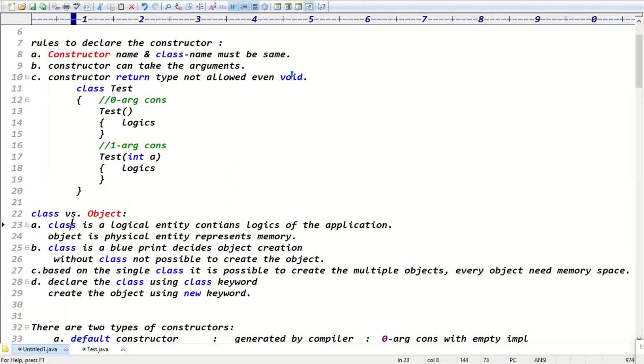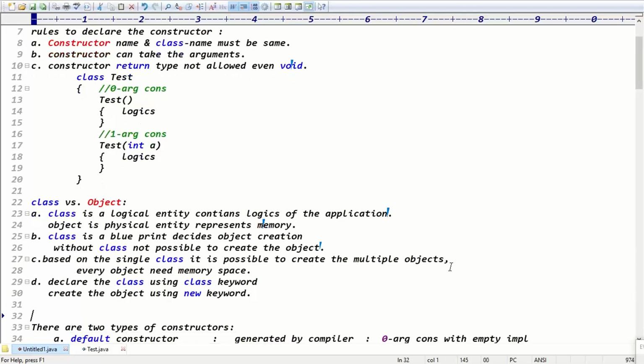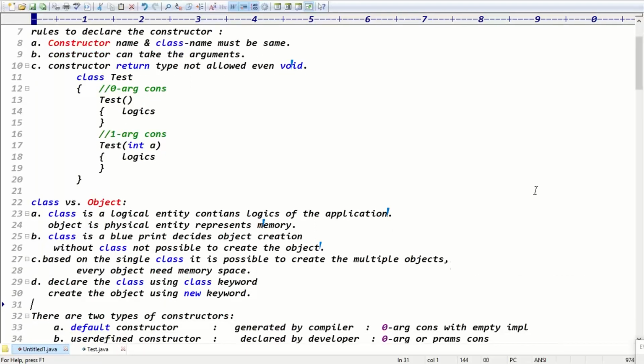Class is a logical entity that contains logics, because variables, methods, constructor are all used to write the logics of the application. Object is a physical entity, it represents memory, right? And a class is a blueprint, it decides object creation. Without a class, it is not possible to create the object. Based on a single class, it is possible to create one object or multiple objects. Every object needs memory space, right? And declare the class using class keyword and create the object using which keyword here? New keyword, right? Exactly, guys.